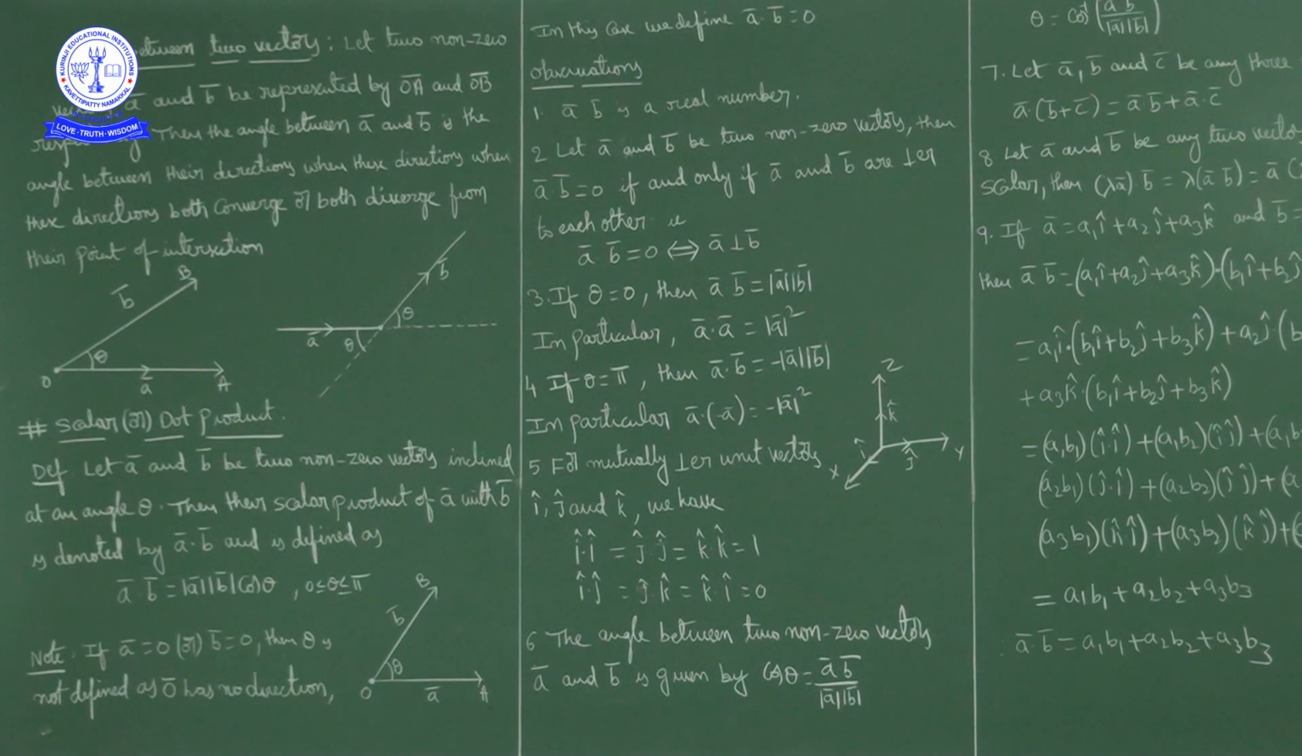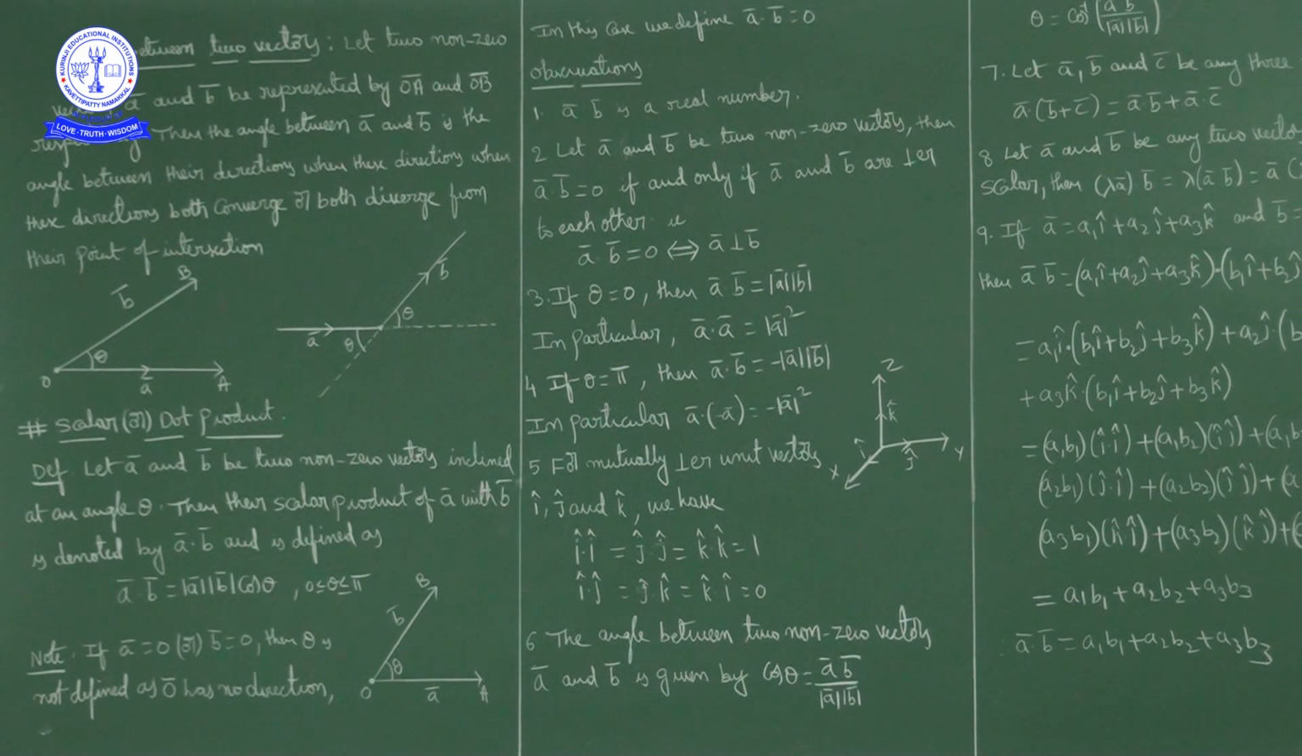Now, scalar product or dot product of two vectors. First of all we discuss the definition of scalar or dot product of two vectors.